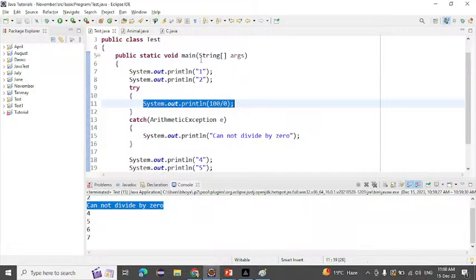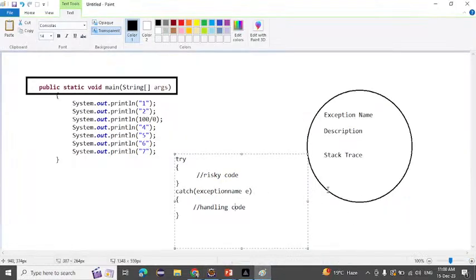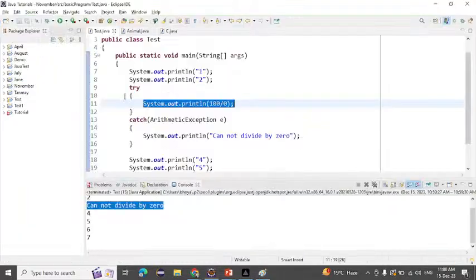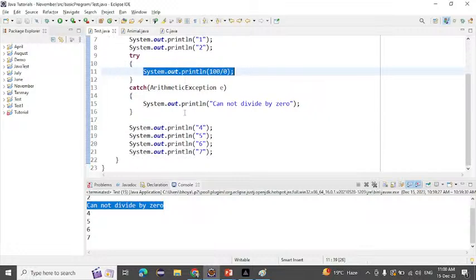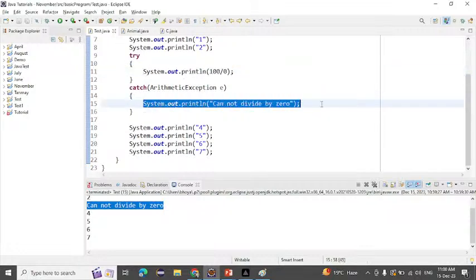Sorry, before that, what will it do? The method in which the exception occurs will create an object. It will create an object first, and inside that object it will store the exception name, description, and stack trace. After that, JVM will ask this method, are you handling the exception or not? This time we are handling the exception, right? So whatever handling code we write there will be printed on the console.